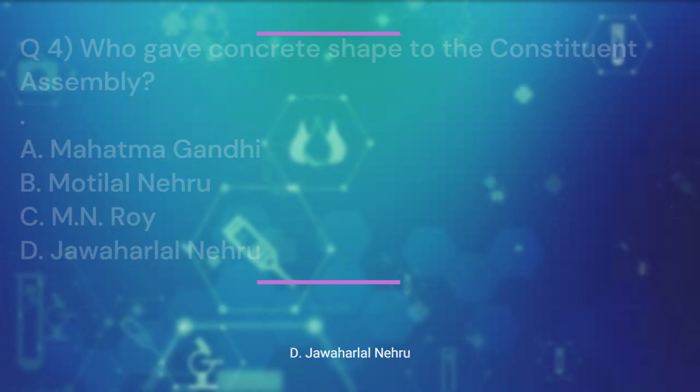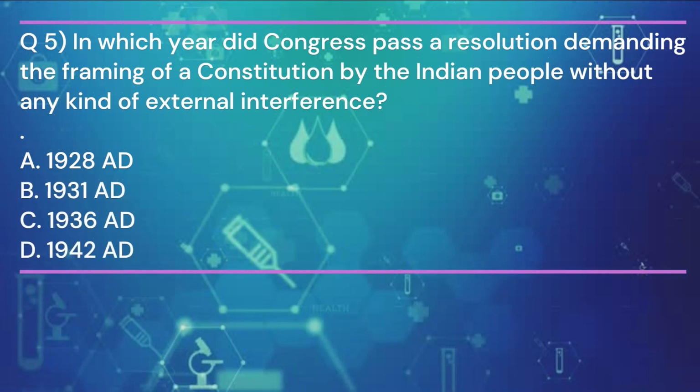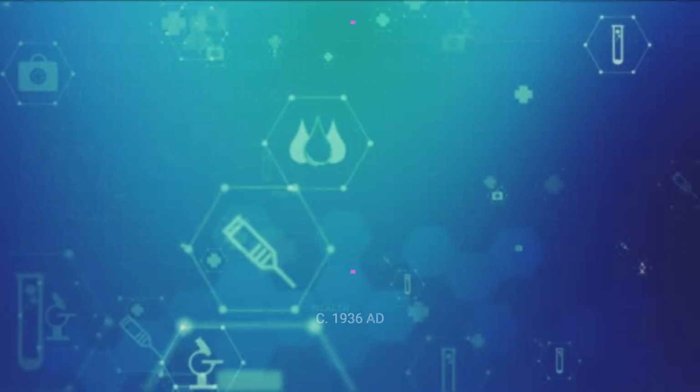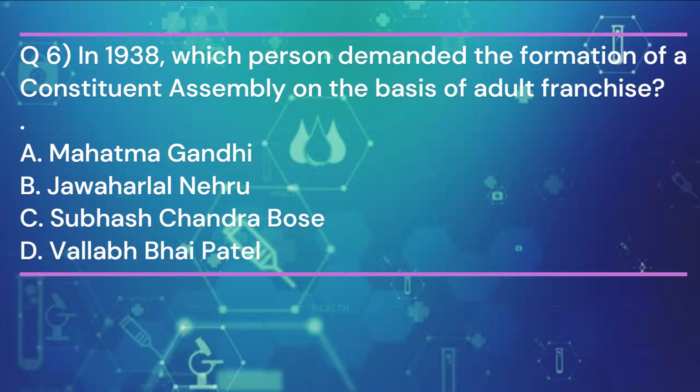Jawaharlal Nehru. Question 5. In which year did Congress pass a resolution demanding the framing of a constitution by the Indian people without any kind of external interference? And the answer is C. In 1936 AD. Question 6. In 1938, which person demanded the formation of a Constituent Assembly on the basis of adult franchise? And the answer is B.